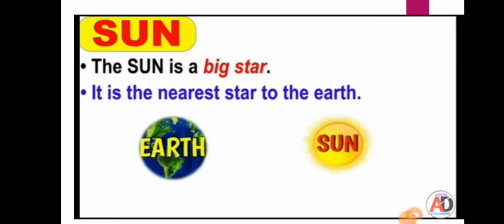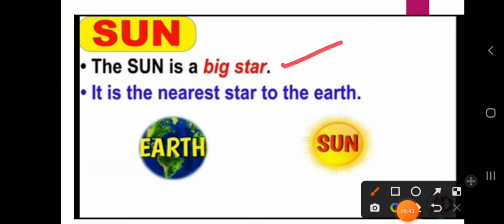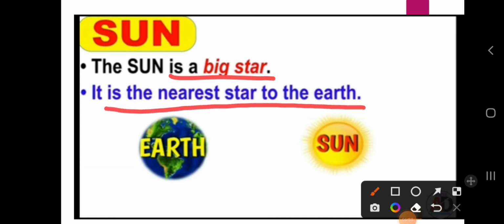the family of the solar system. Now let's discuss what we mean by the sun. So dear students, as we have discussed, sun is not a planet, sun is a big star. What is the main identity of the sun? It is a big star and it is the nearest star to the Earth.